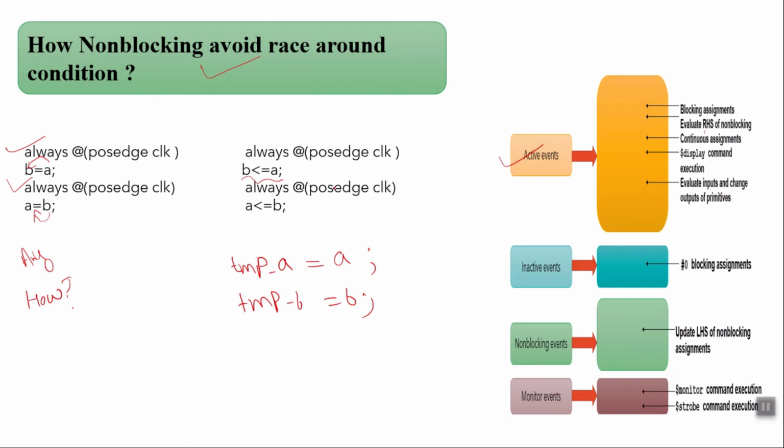Then in the non-blocking event, the temporarily stored value of A gets back to B and updates the left hand side. So in this way, we store the value in the active event and update it in the non-blocking event region. It avoids the race around condition because we get time to store and to update the values.